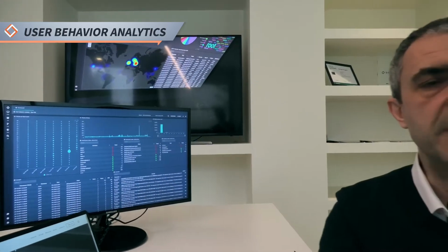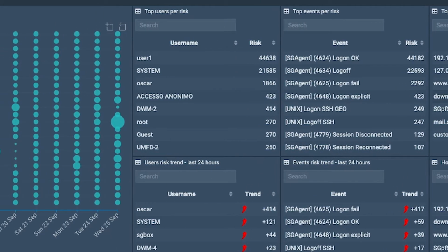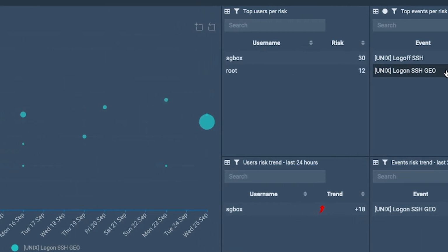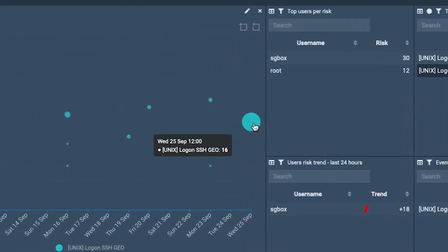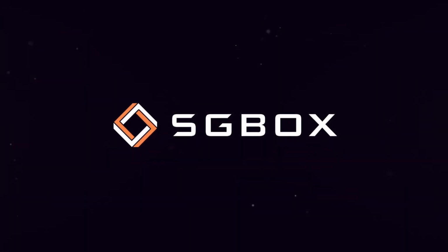With the UBA application, SGBox focuses on threats that are difficult to identify through manual alarm configuration. The aim is certainly not to track the normal user activity. UBA identifies risk associated with internal threats, those arising from credential compromise and privilege abuse, to prevent the loss of confidential data. The functionality helps to overcome the limits of the preventive measures put in place by traditional SIEM platforms.